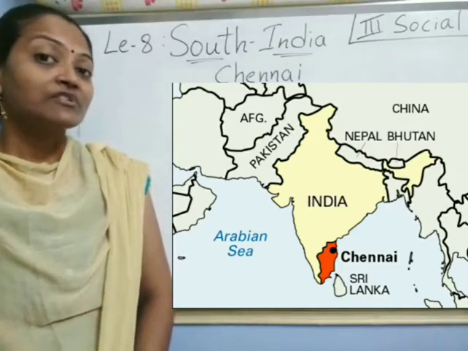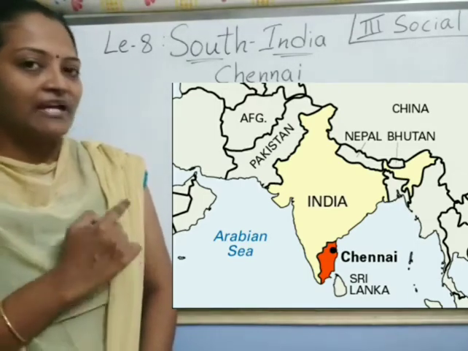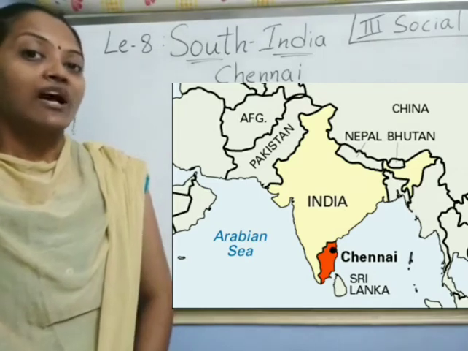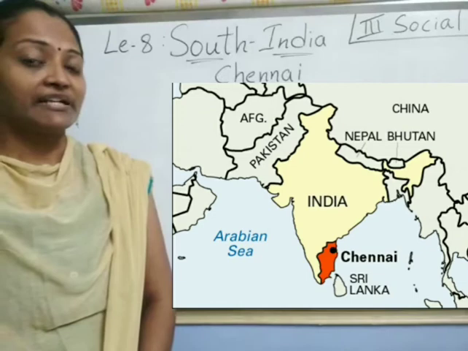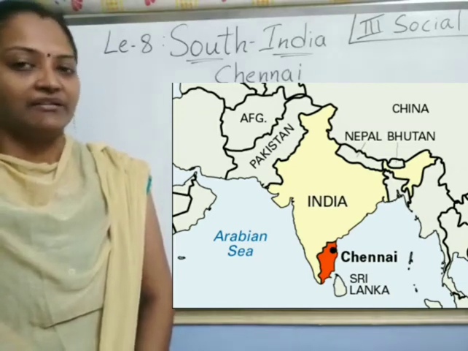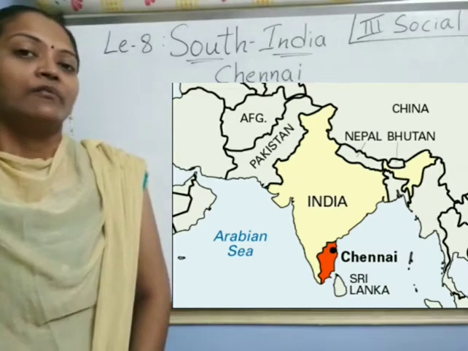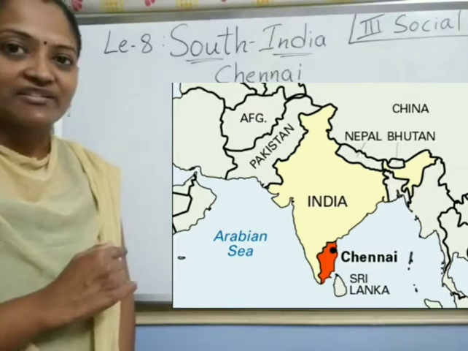South, and towards the east side, so the southeastern part of India. And exactly where is it located? That one we call a coast, children.